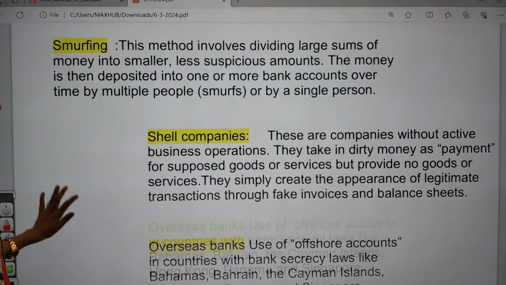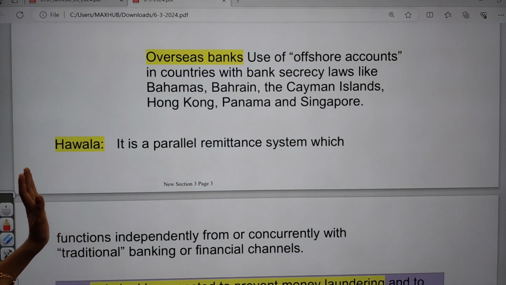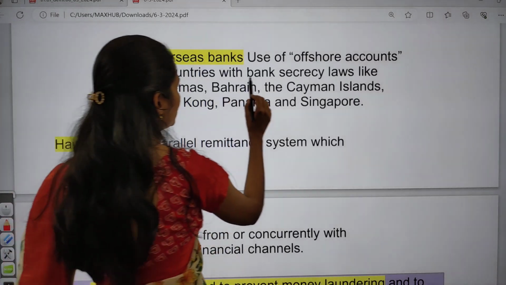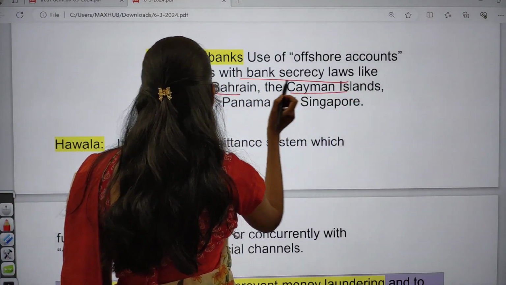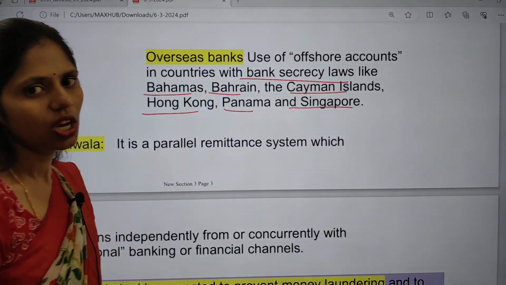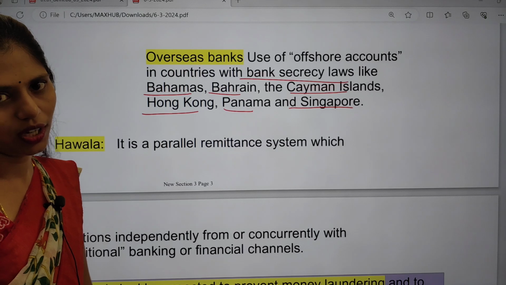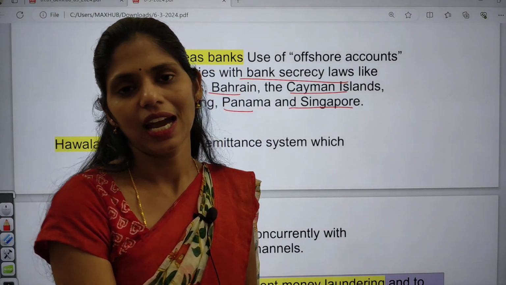And the next one is overseas banks. This means the use of offshore accounts in countries with bank secrecy laws, like the Bahamas, Bahrain, Cayman Islands, Hong Kong, Panama and Singapore. So these are the areas which provide offshore accounts. What happened in 2019? The Panama Papers leak happened.